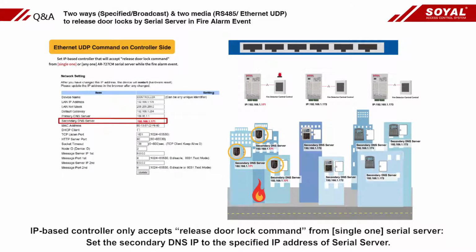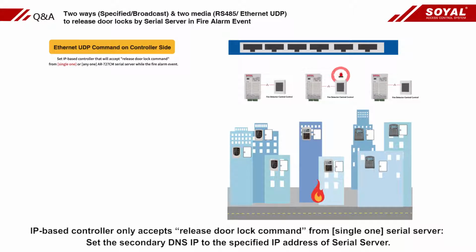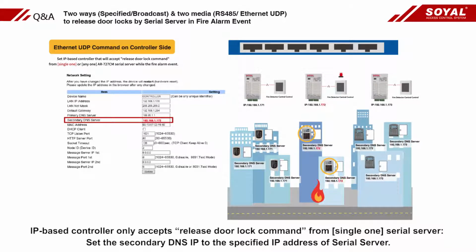The IP-based controller only expects the release door lock command from a single serial server. Set the secondary DNS IP to the specified IP address of the serial server.